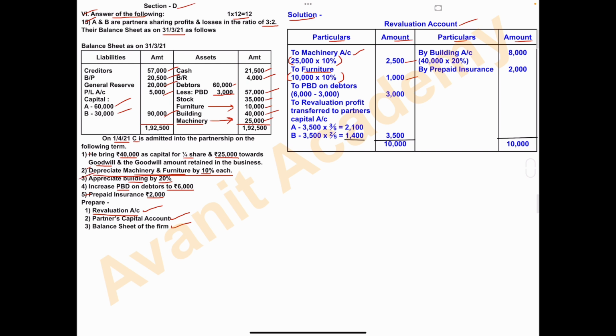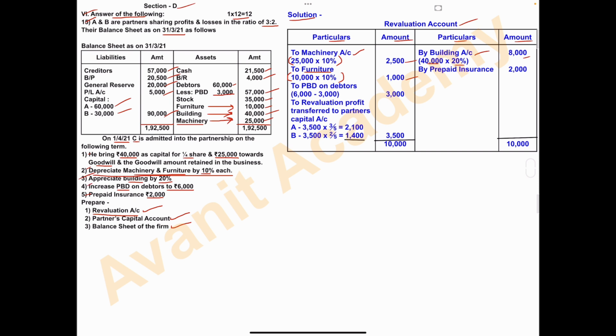Third point. Appreciate building. Building value has increased. That will be recorded on the credit side. On the credit side, write by building account. What is the building value? 40,000. Write in bracket 40,000. Appreciation rate is 20%. And the amount is 8,000.